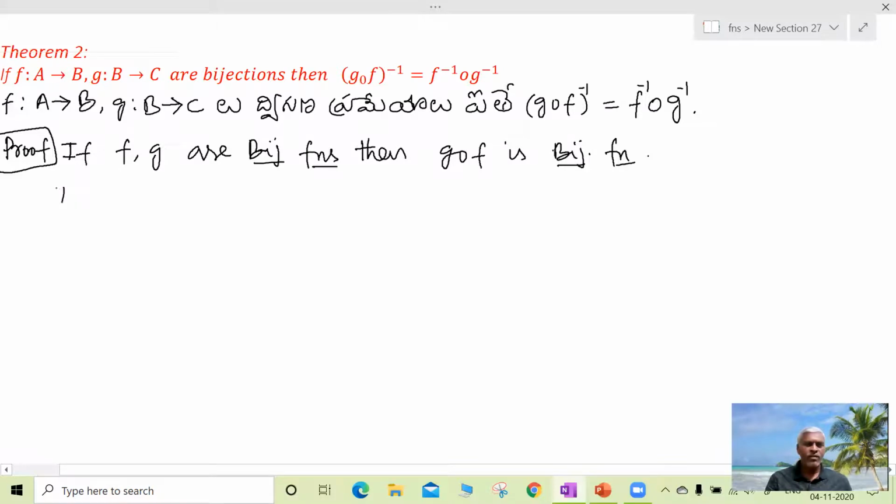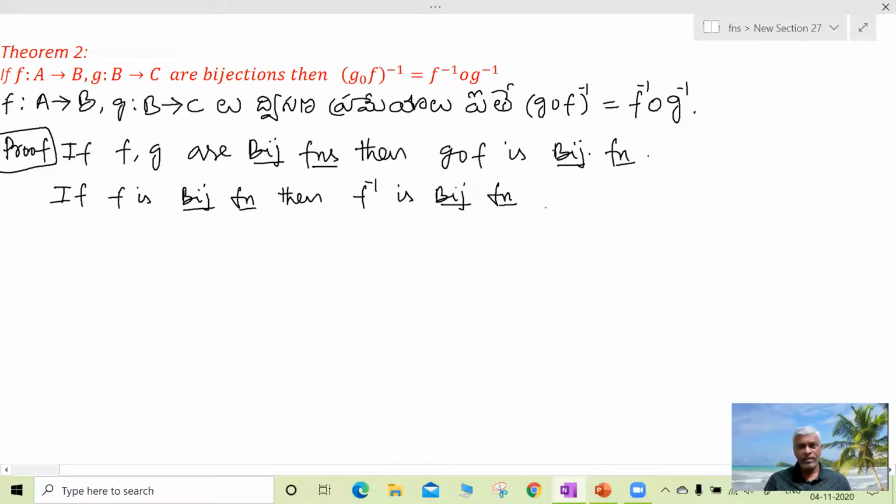Then if f is a bijective function, then f inverse is also a bijective function.